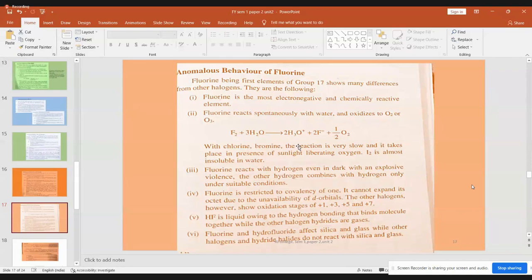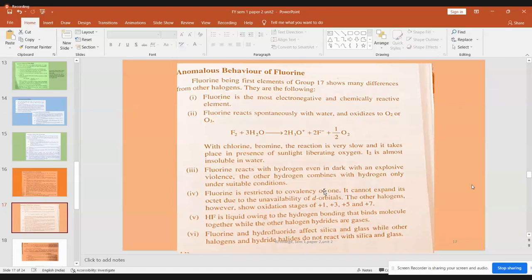So all those special conditions and parameters have to be adjusted when these other elements are going to combine with hydrogen. With reference to fluorine, it can react even without any light condition or without any heat condition, even in darkness, and that too with explosive violence. So you can imagine the reactivity of fluorine. Similarly, next is fluorine is always restricted to the covalency of 1.